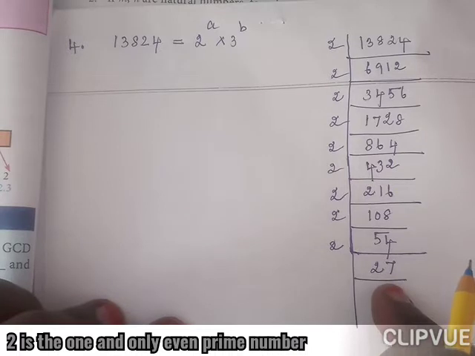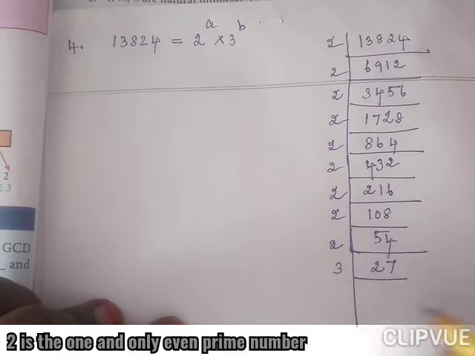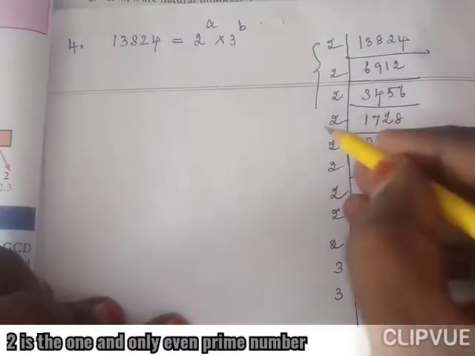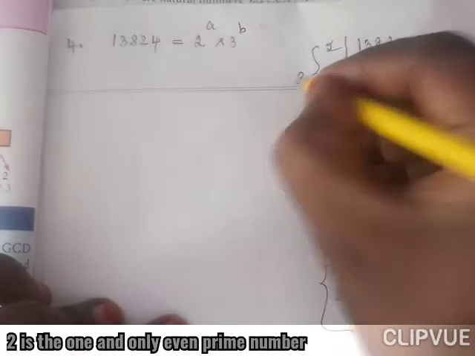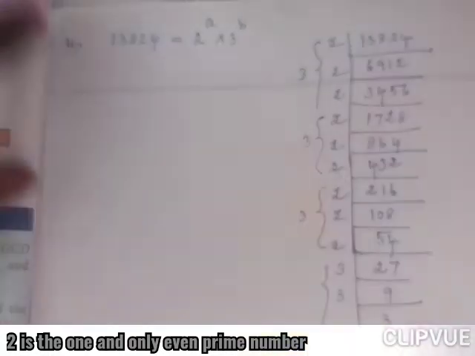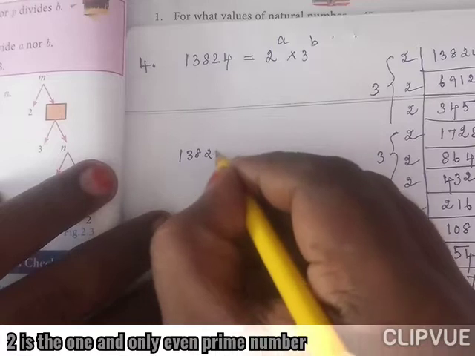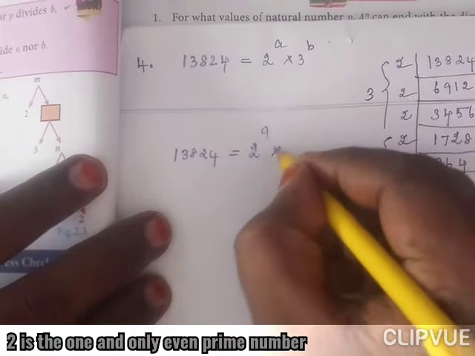It is not divisible by 2 since it ends with an odd number, but it can be divisible by 3. So 3 table means 9 times, again 3, again 3. Listen carefully: 2 occurs how many times? 3 occurs 3 times, totally 9 times for 2, and 3 times for 3. So 13824 can be written as 2 power 9 into 3 power 3.